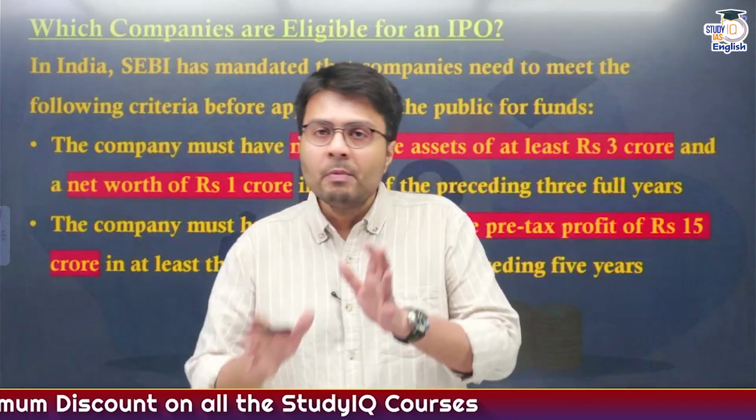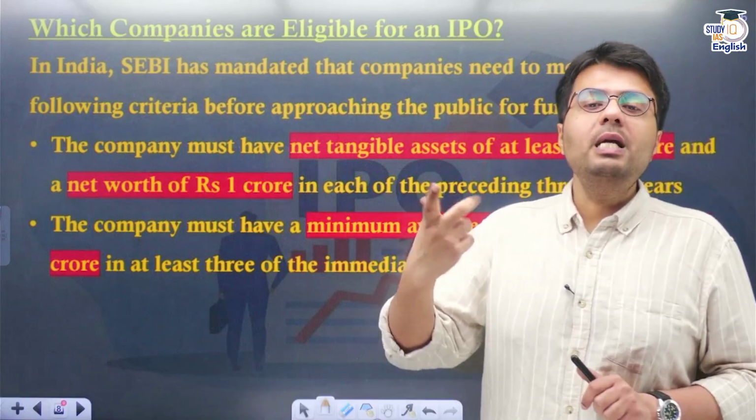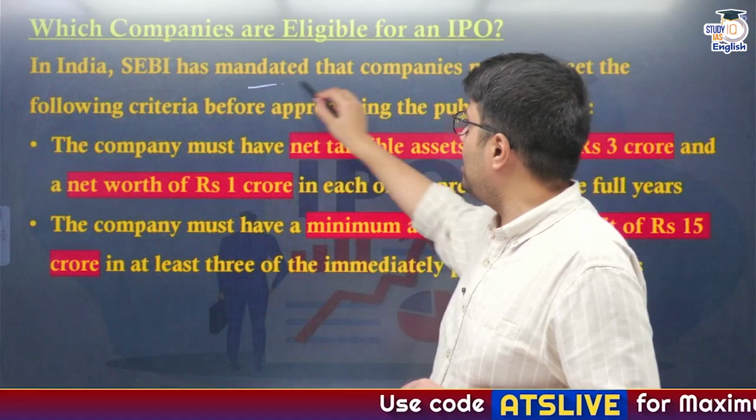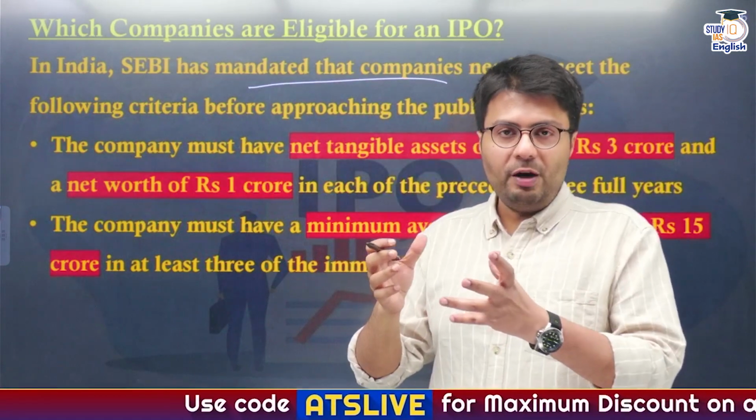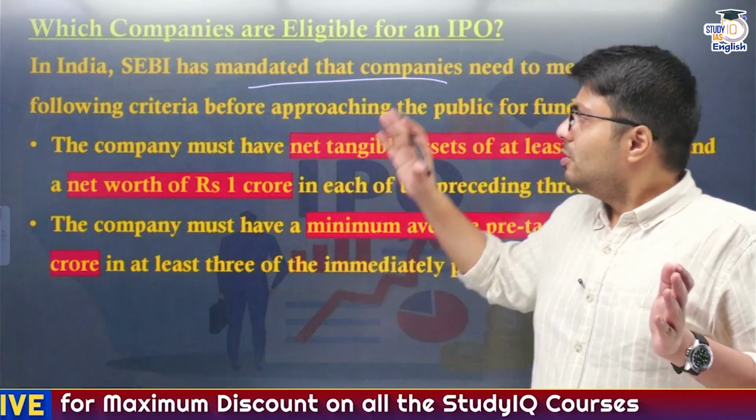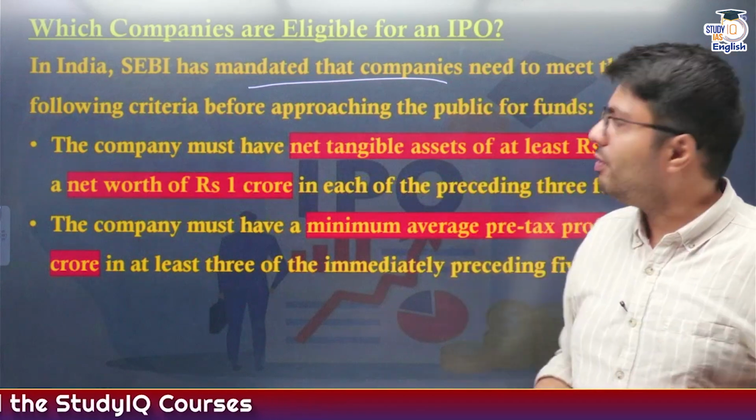So this was how the process of IPO works. Now let us understand which companies are eligible to actually file for an IPO. SEBI obviously has mandated certain criteria to be fulfilled by companies, because not any company can go for an IPO, right? So a company has to fulfill certain criteria. What are these criteria? Let us find out.